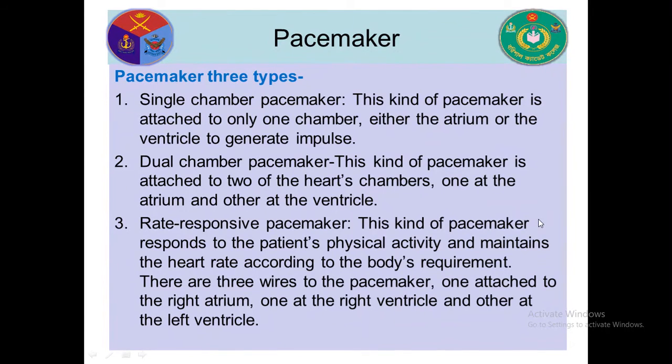Rate responsive pacemaker. This kind of pacemaker responds to the patient's physical activity and maintains the heart rate according to the body's requirement. There are three wires to the pacemaker, one attached to the right atrium, one at the right ventricle, and the other at the left ventricle.